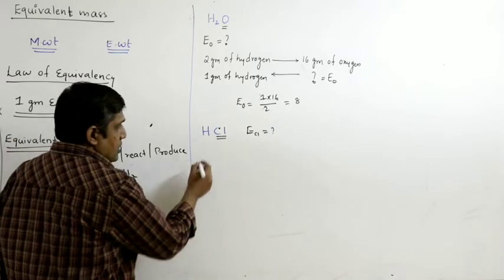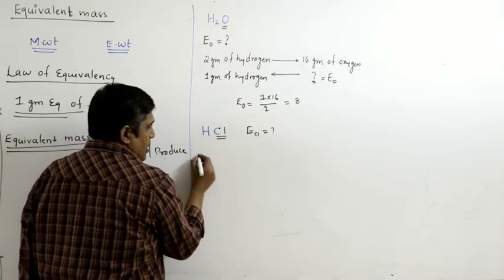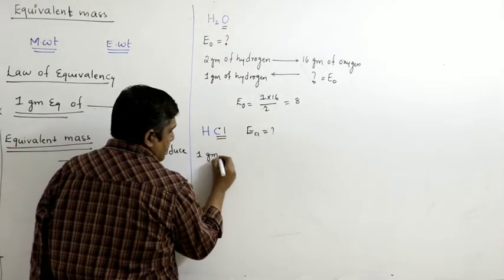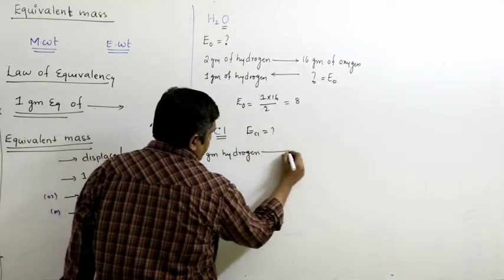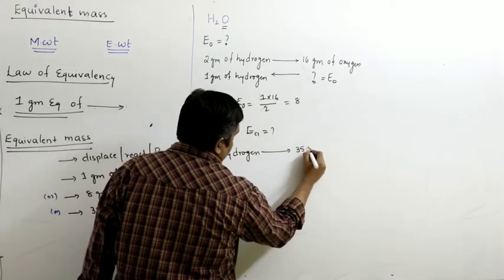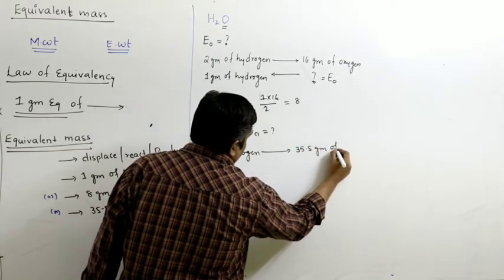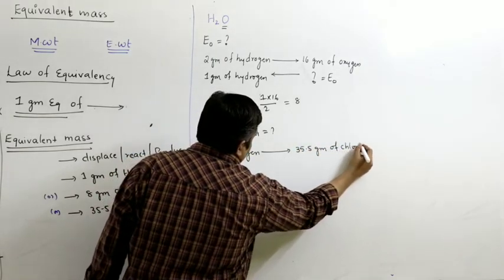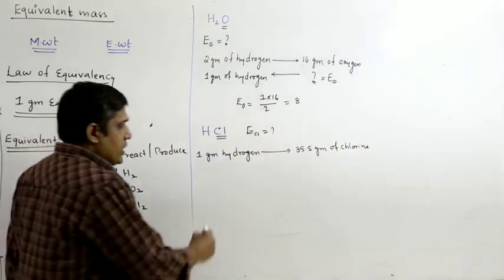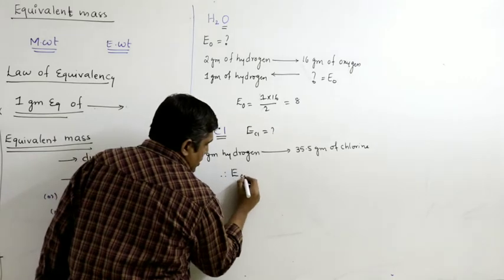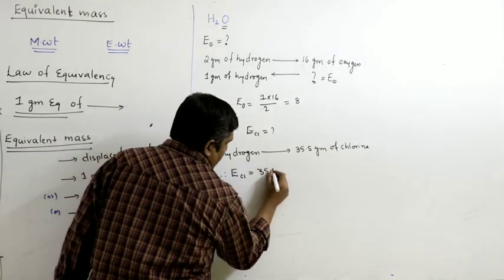From this we have one hydrogen atom, so 1 gram of hydrogen combines with 35.5 grams of chlorine. Therefore, equivalent weight of chlorine should be equal to 35.5.